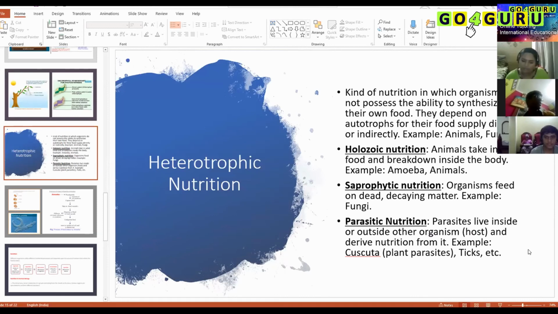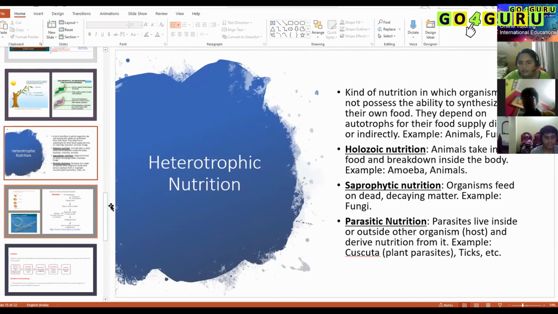After some time, when the worm population increases, the child will stop eating at all, because it will give a bloated feeling. They don't feel hungry at all. That is the indication, when parents will give deworming syrup and the worms come out through the anal opening. These are the examples of parasitic living organisms.